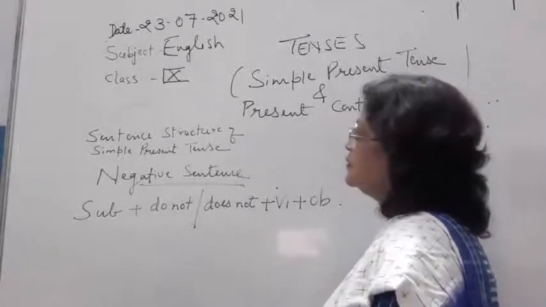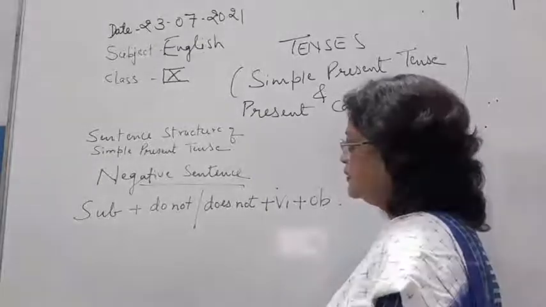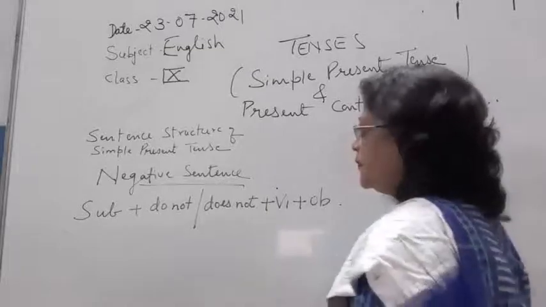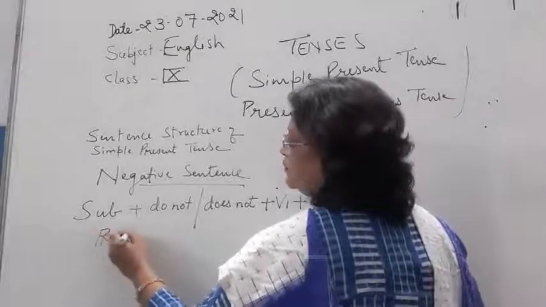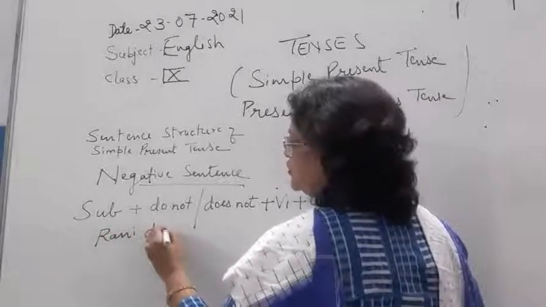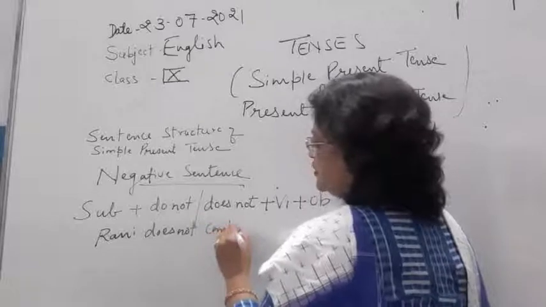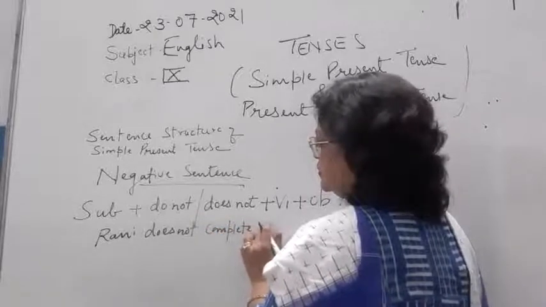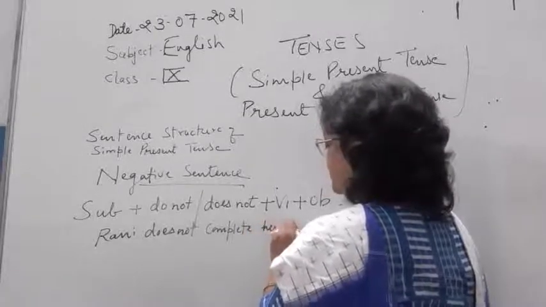Okay, so now, Rani does not complete her work.